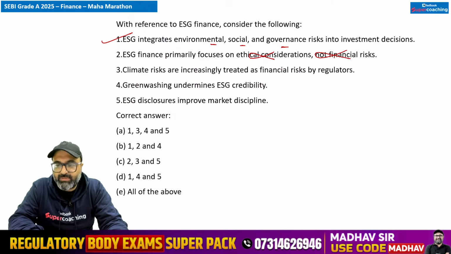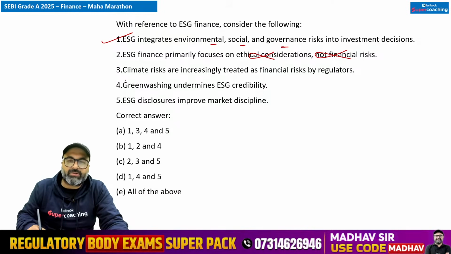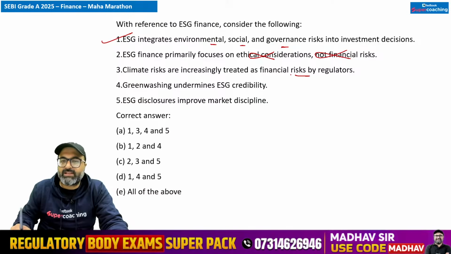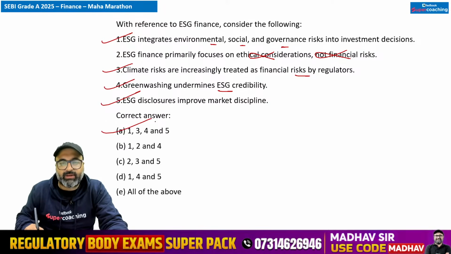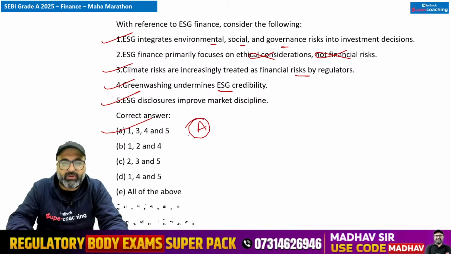रेगुलेटर्स, अगर हम इसमें बात करें, regulators now view climate transition and physical risk as a balance sheet risk, not as a moral risk. So in that particular context, this statement is wrong. Climate risks are increasingly treated as financial risk by the regulators. This is correct. Greenwashing undermines ESG credibility. Correct hai. ESG disclosure improve market discipline. Correct. So answer to this particular question will be A option.